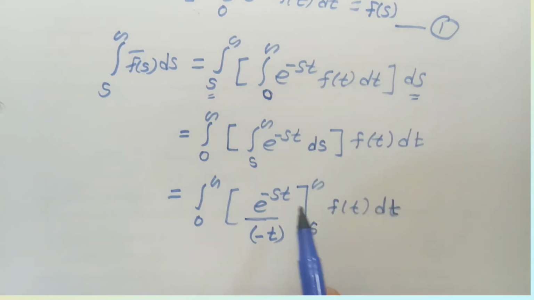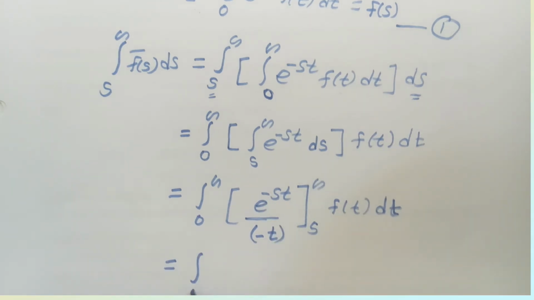Now if we put the upper limit minus the lower limit: if we put the upper limit infinity, then e raised to the power minus infinity is 0, so the whole term is 0.